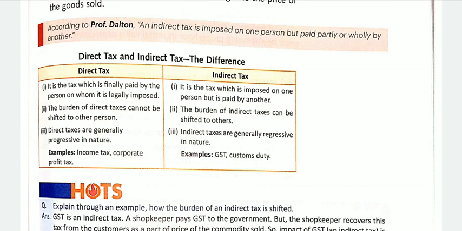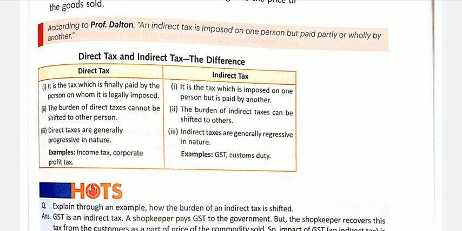The third point, direct taxes are generally progressive in nature. As we have studied the meaning of progressive and regressive, if the income is high, then the tax will be paid at a higher rate. This is what happens in a progressive tax system, right?